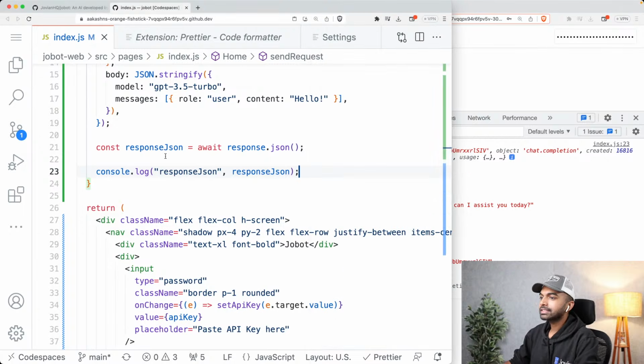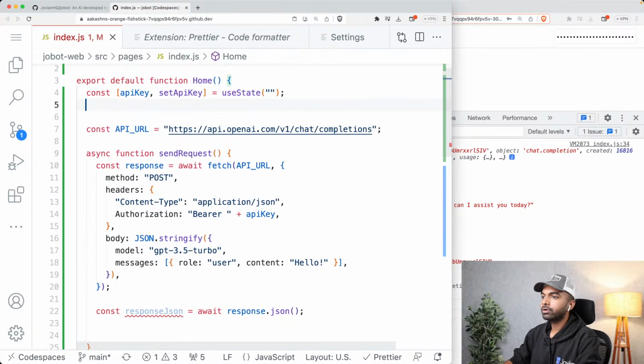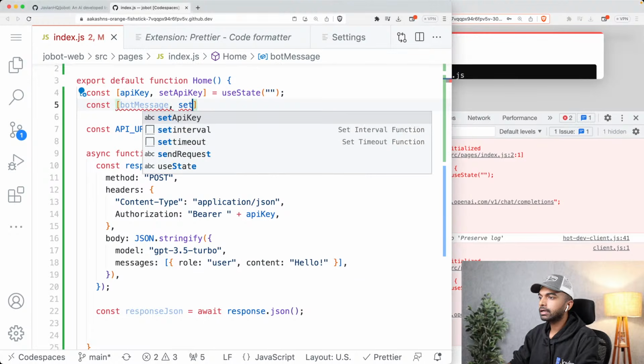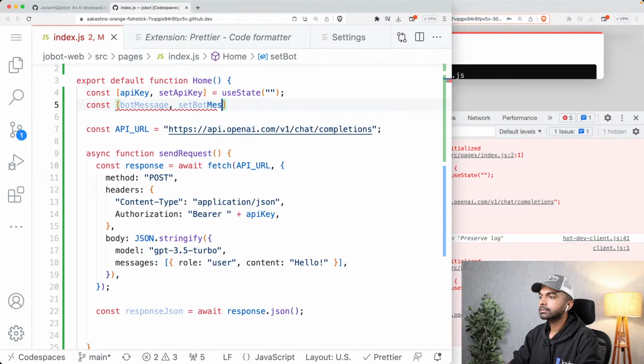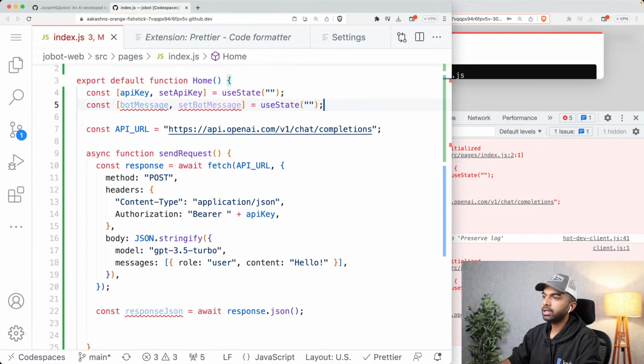All right, so let's now come back and set this into a state variable. I'm going to create a new state variable called bot message, and let's also create another, set bot message, and I'm going to say use state, and it's going to be empty by default.